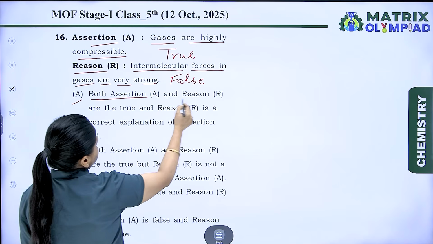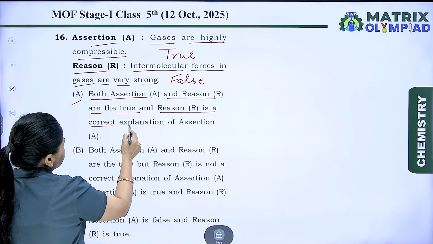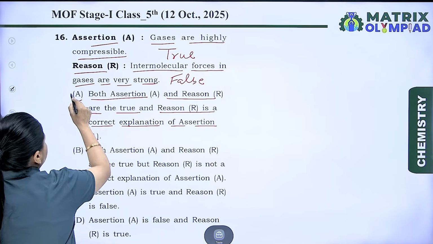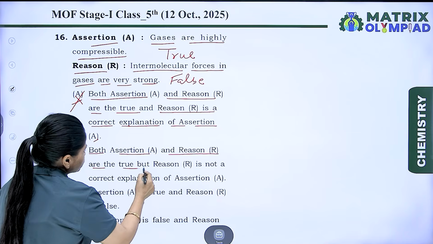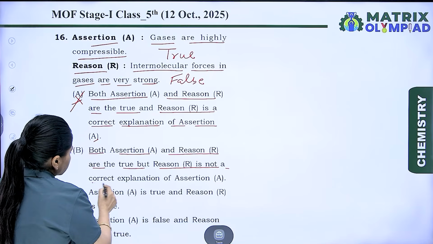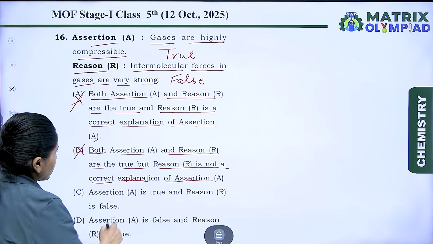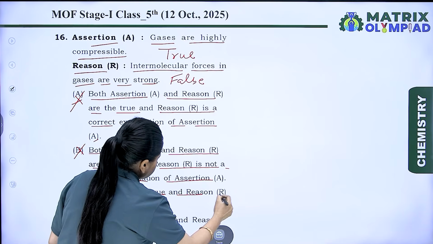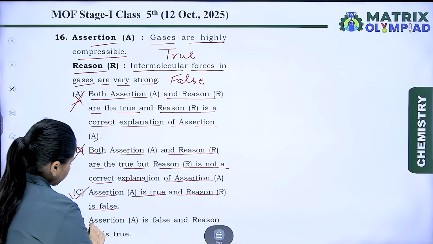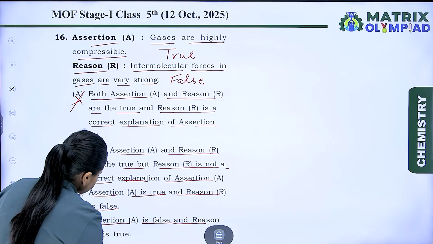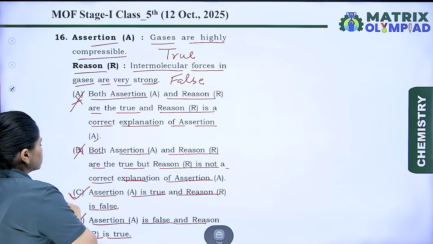A. Both assertion A and reason R are true and reason R is a correct explanation of assertion A. That is incorrect. Both assertion A and reason R are true but reason R is not a correct explanation of assertion A. This is incorrect. Assertion A is true and reason R is false. Yes, this is the correct option. Assertion A is false and reason R is true. No, it is the wrong option. So correct option is C.